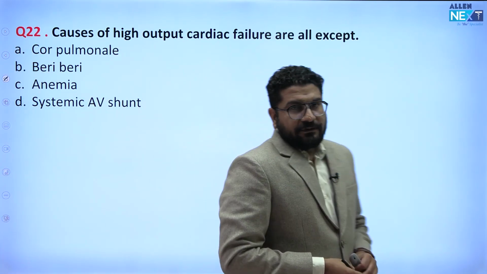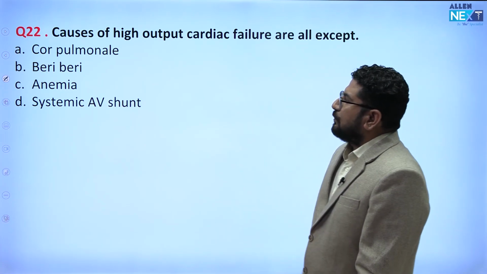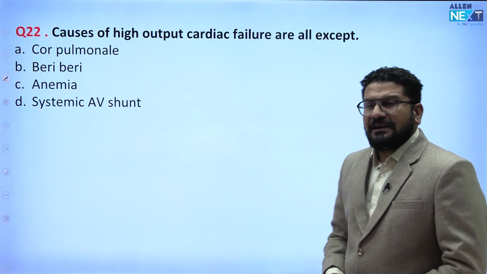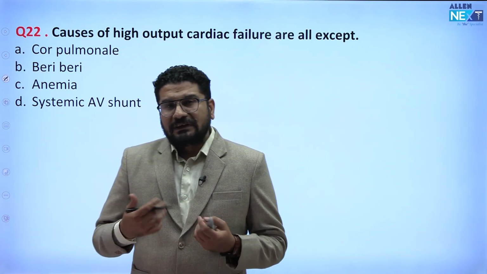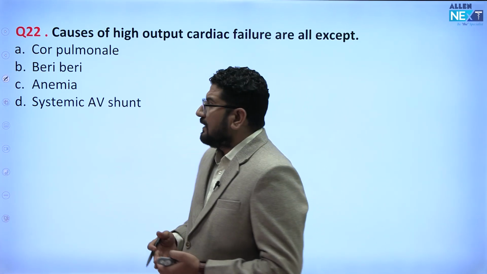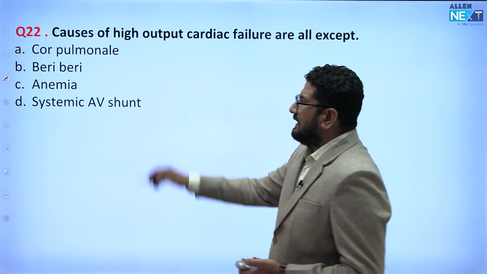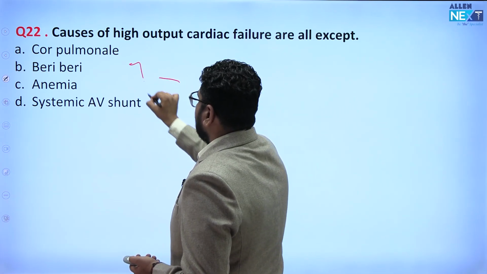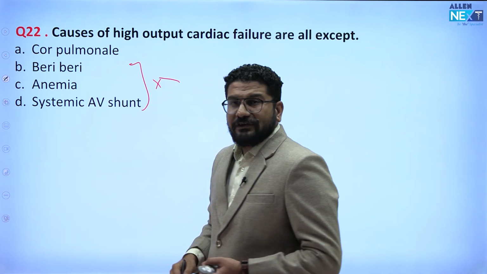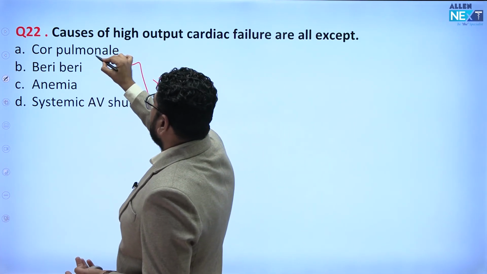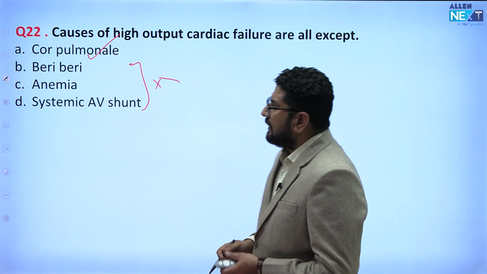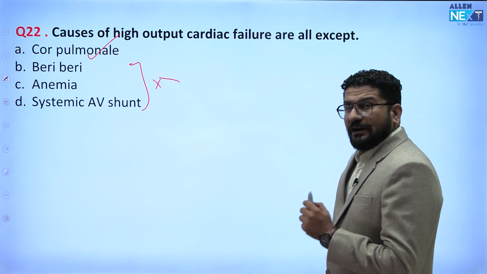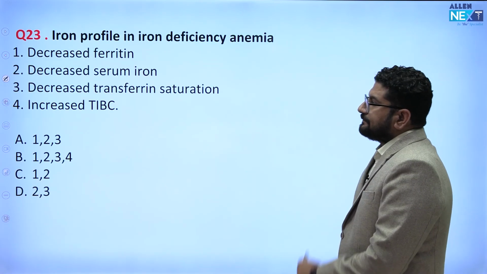Okay, then a straightforward question. Cause of high output cardiac failure. So remember beriberi, anemia, AV shunting, then we have thyrotoxicosis. These are the conditions where you will see hyperdynamic circulation. In these you will see high output cardiac failure. Cor pulmonale, which we call right heart failure, is a case of low cardiac output heart failure. Is it clear? So the answer is straightforward. Cor pulmonale is not a cause of high output cardiac failure.